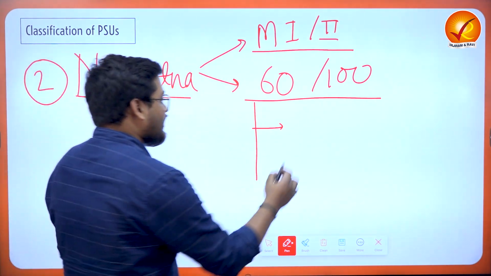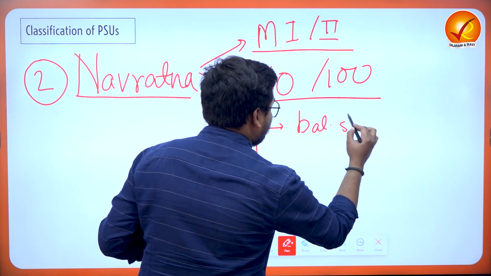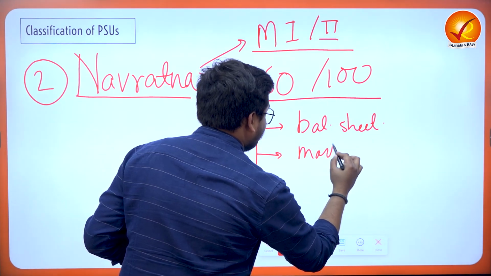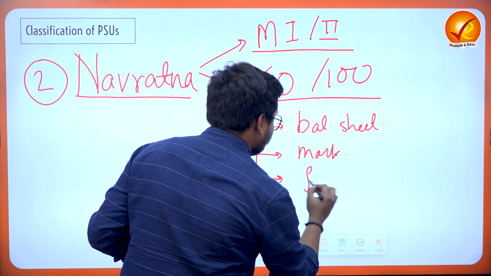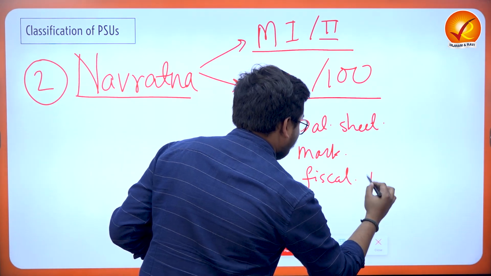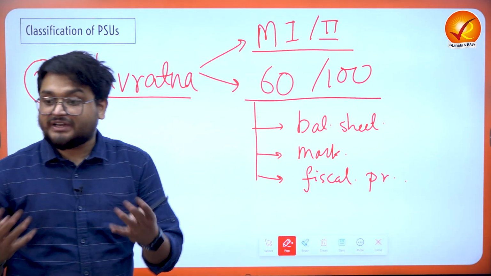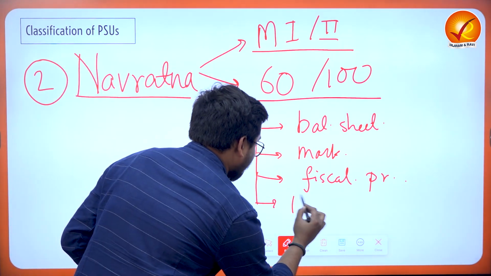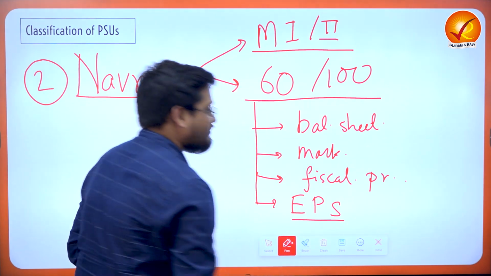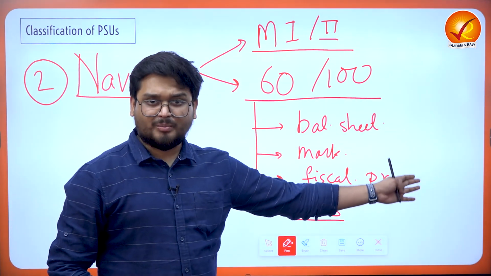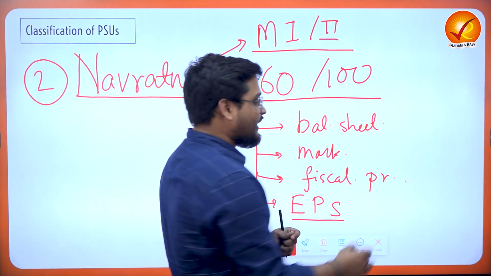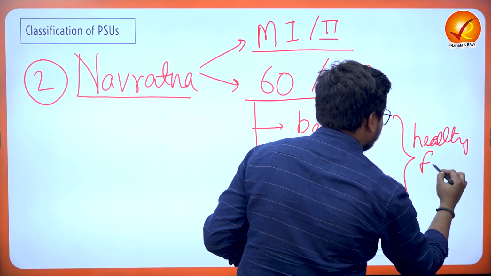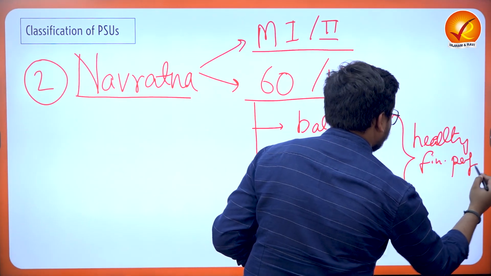Parameters can be, say, a good balance sheet of the company. It can be about the market practices, about the various fiscal practices which are undertaken by the company. It must also have a decent amount of earnings per share. These are various corporate terms which look at the healthy financial performance of the company.